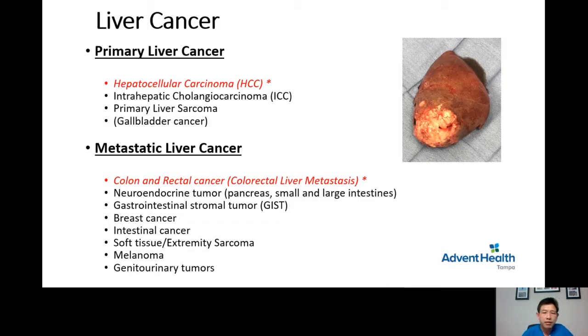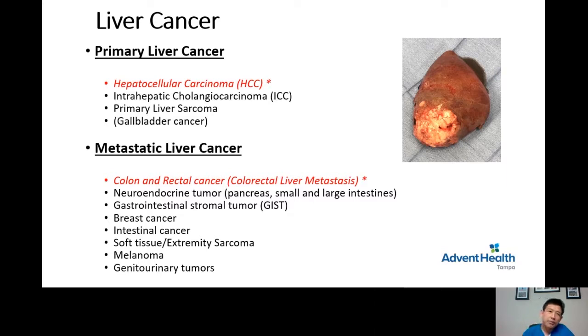Second most common, but now also increasing in frequency, is called intrahepatic cholangiocarcinoma. This is a bile duct cancer that occurs from the biliary branches within the liver. The third is liver sarcoma, which is way less common compared to the first two. And I place gallbladder cancer in parentheses because gallbladder cancer also requires liver resection, and it starts from the gallbladder, which is attached to the liver.